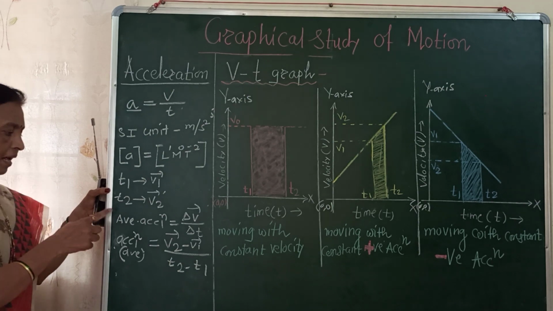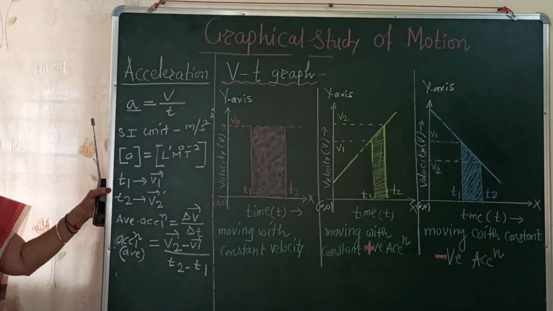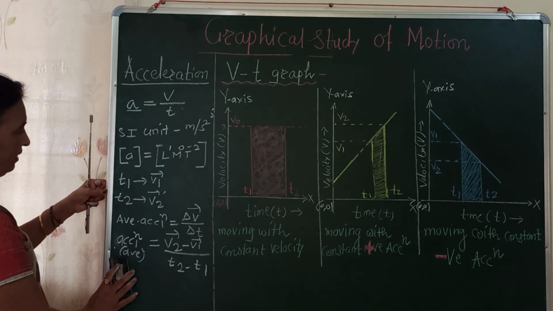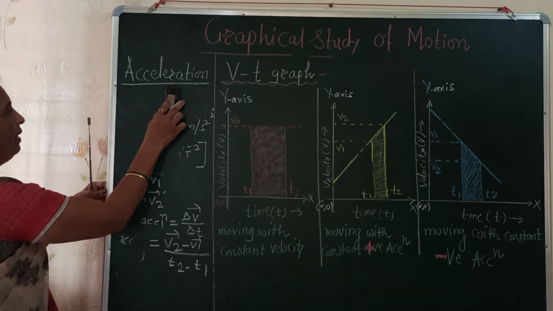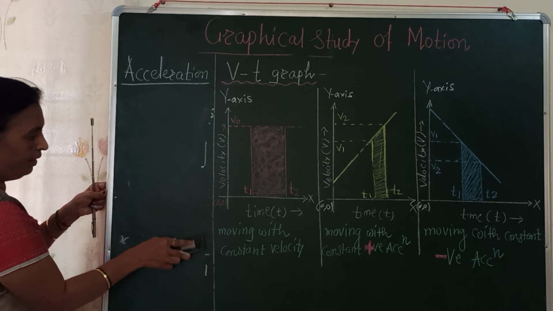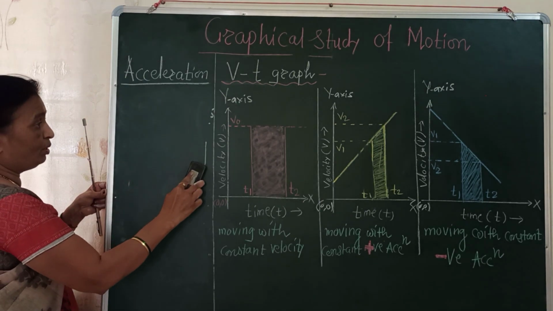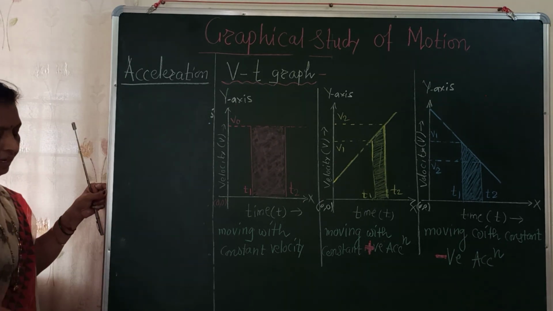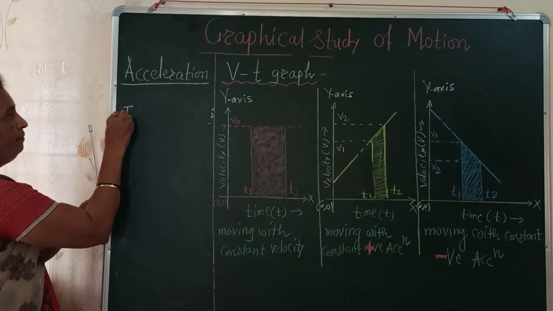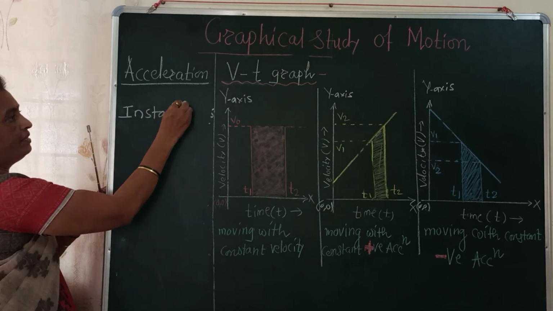Now with this average acceleration we can define instantaneous acceleration. The name itself indicates the acceleration of a particle at an instant of time. At an instant of time means the time is very small, the time interval delta t tends to 0. It is extremely, infinitesimally small. To find such acceleration, we have to consider the limiting value of average acceleration.